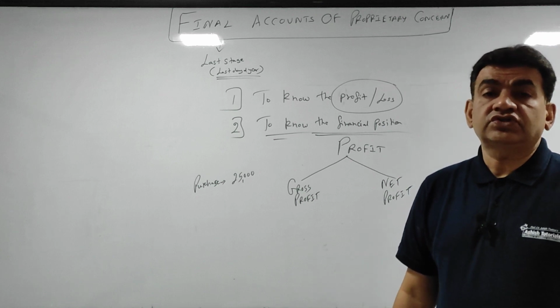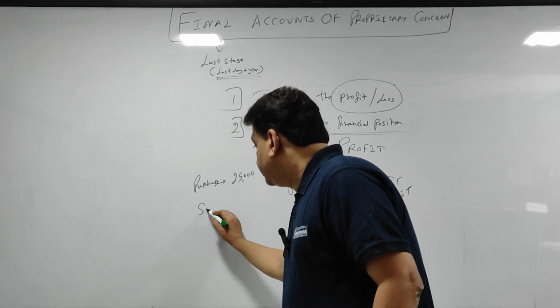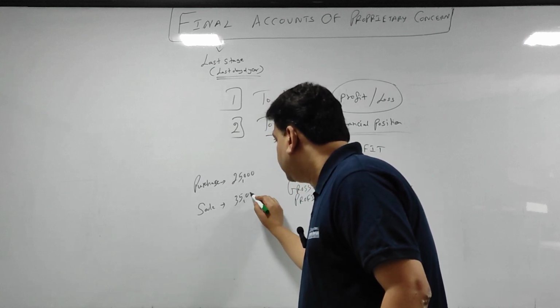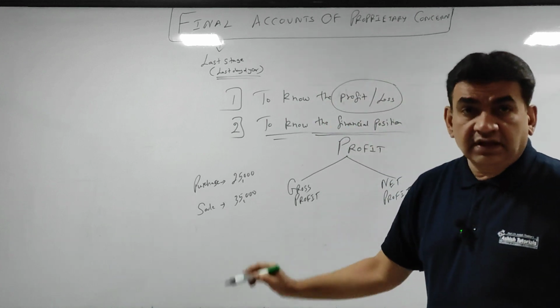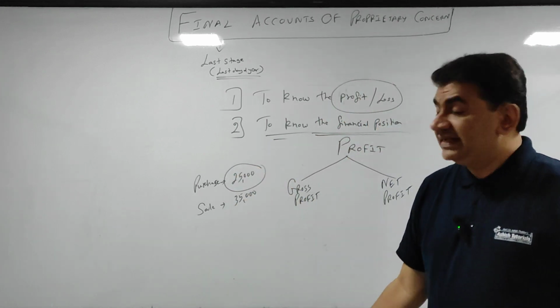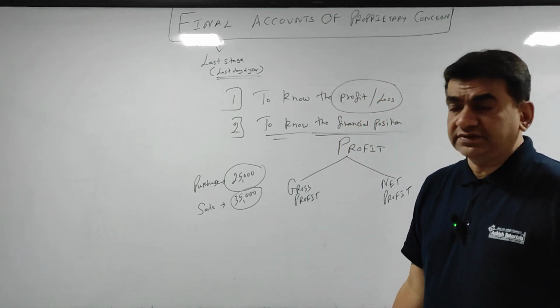Your purchase cost of each mobile is 25,000. You sell it, say for example, for 35,000. Okay, I buy a mobile for 25,000 and I sell the same mobile for 35,000.